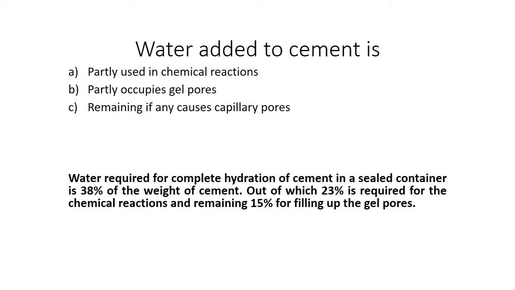Here it is very important to mention that water requirement for complete hydration of cement in a sealed container is 38% of weight of cement, out of which 23% is required for chemical reaction and remaining 15% for filling up the gel pores, which means if we add more water it will create capillary pores, and if we add less water than 38% it will not be possible for cement to have complete hydration.